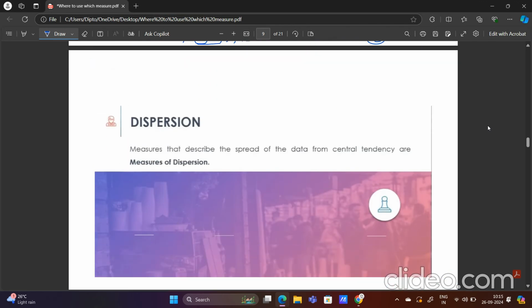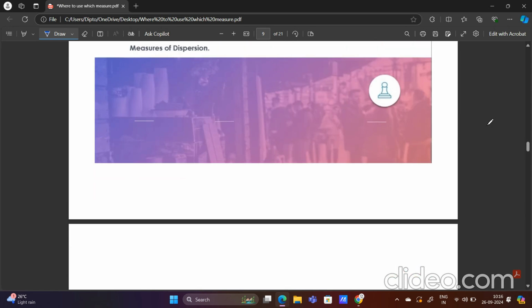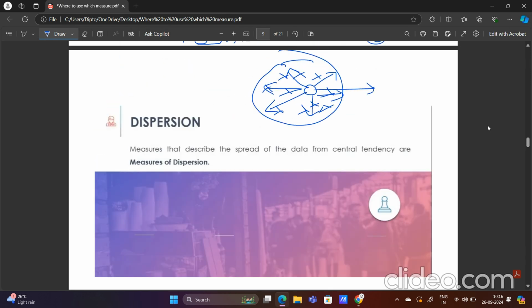Now dispersion is going to tell us how much spread there is in our data. Suppose this is my data set and these are the data points, and this is the middle value. Now how much spread is there in our data set, how spread out the data points are, is going to be examined with the help of measures of dispersion. We have multiple measures of dispersion. This middle value can be mean or median or mode, depending on the type of data. Don't be mistaken that this middle value is only mean.